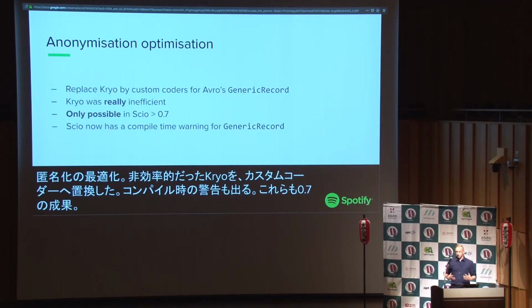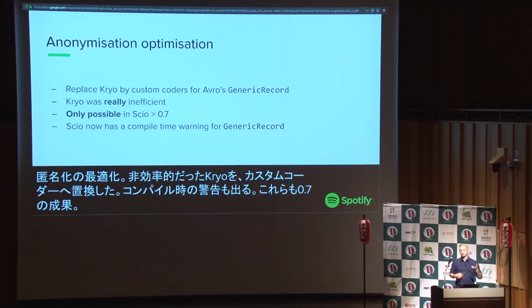When we migrated it to Scio 0.7, it gave us more control on the serialization logic. And we realized that we're using this thing called GenericRecord, which is a very generic way to represent data in Java and serialize it. And we realized that serializing that with Kryo was super inefficient.